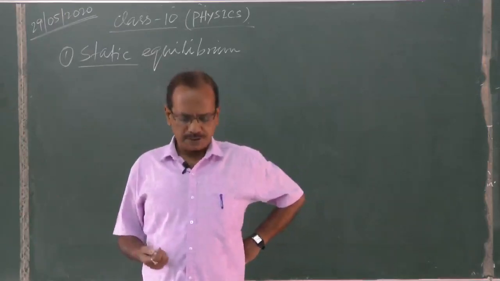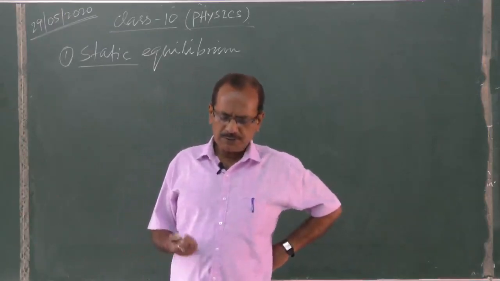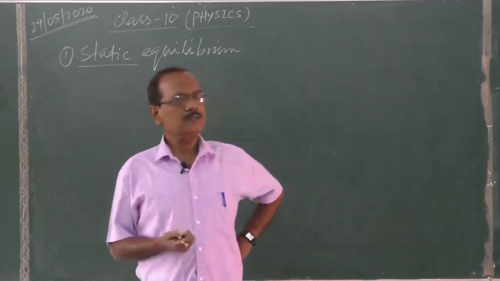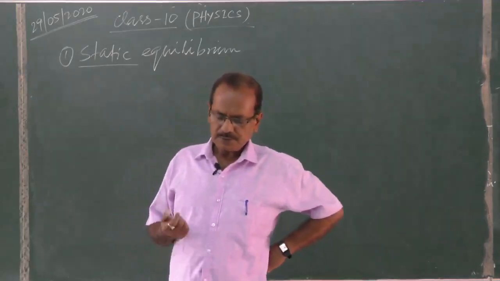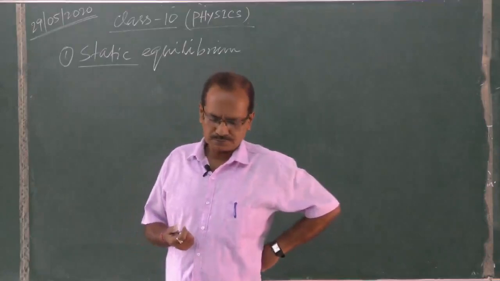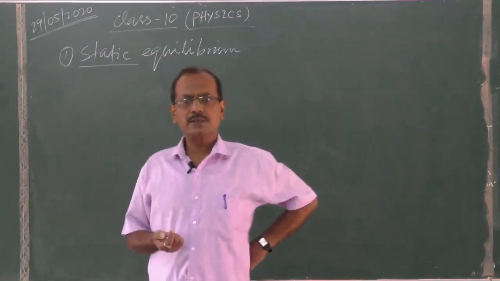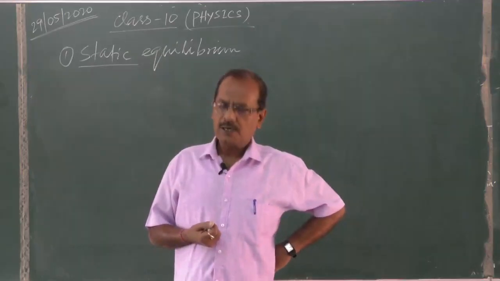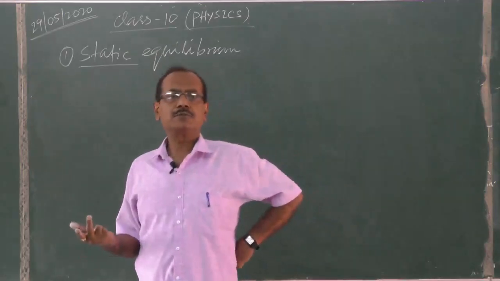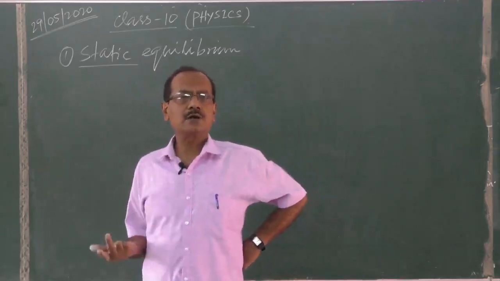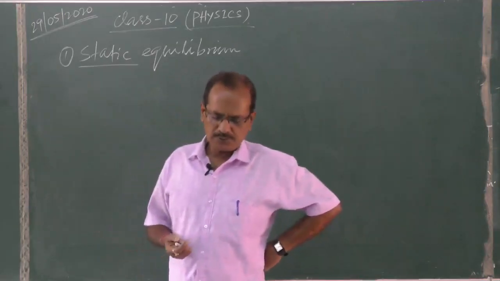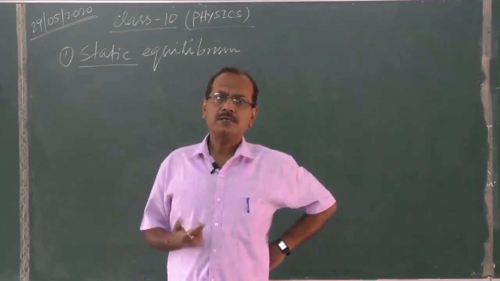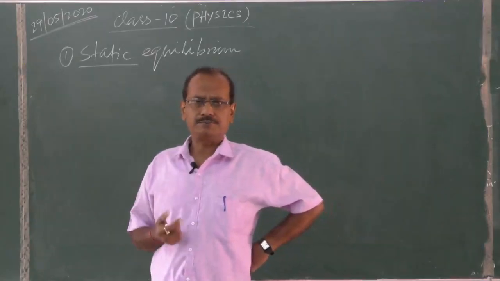Dynamic equilibrium. When a body remains in its same state of motion, that is translational or linear motion, or rotational motion, under the action of several forces, it is known as dynamic equilibrium.